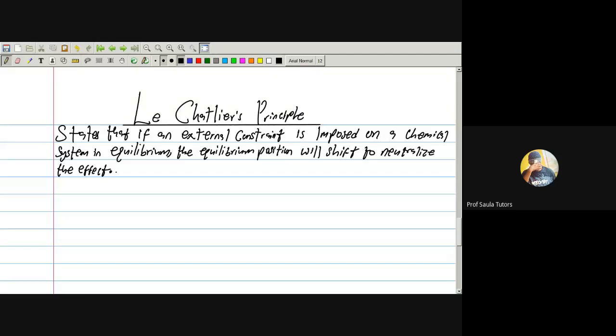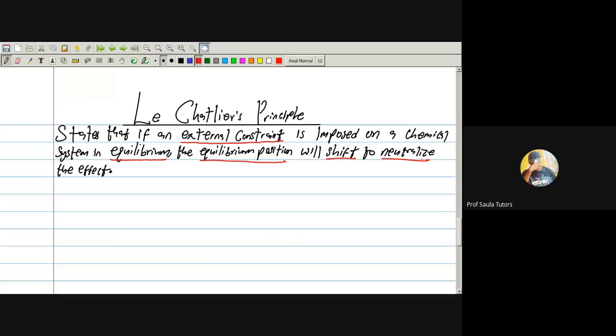This is the law. It says that what? If an external constraint is imposed on a chemical system in equilibrium, the equilibrium position will do what? Will shift to neutralize the effect.